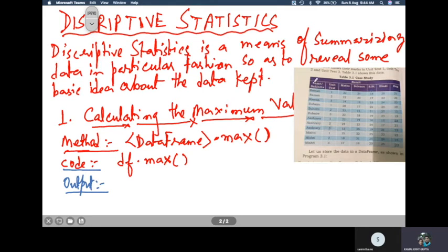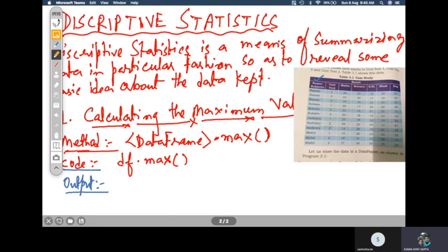See the first column. The first column is name. What is the maximum value in that column? If it is a string data type, then you have to sort it alphabetically. Then which name will come last? That will be considered as the maximum.